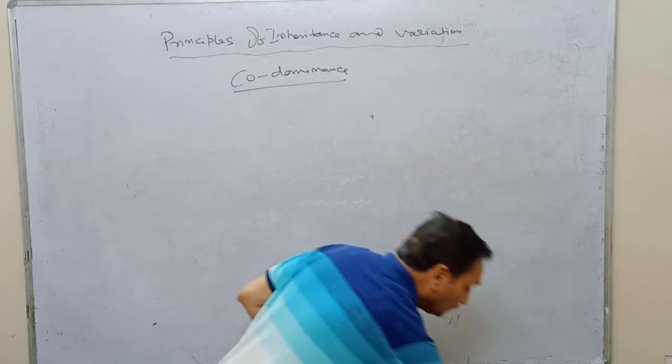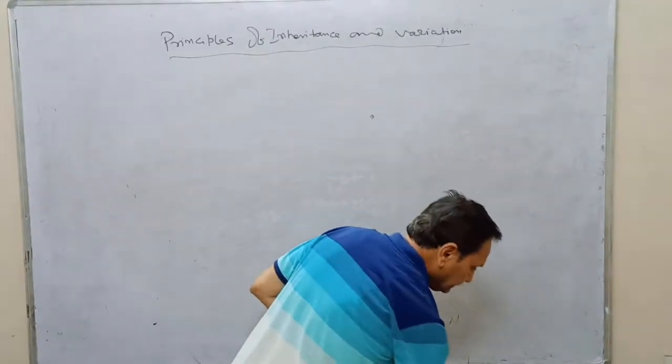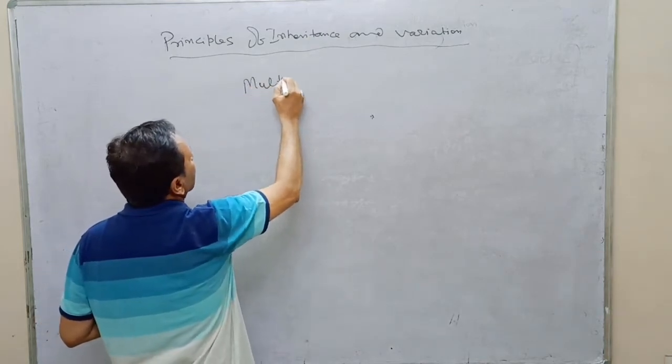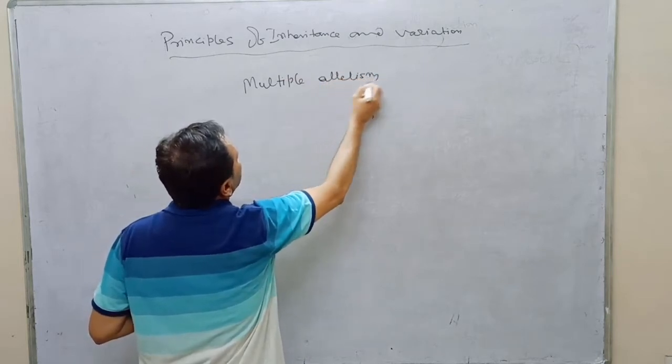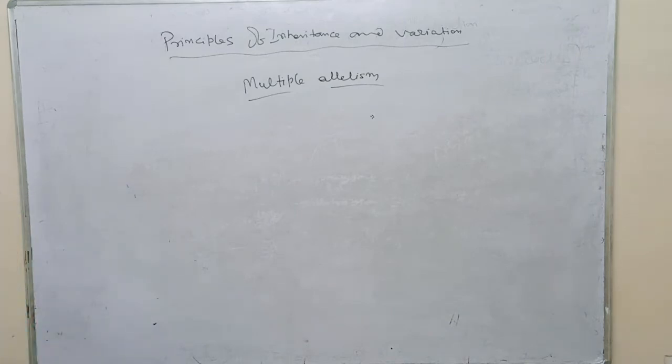Now we will have to discuss about the multiple alleles. Multiple allelism or multiple alleles.